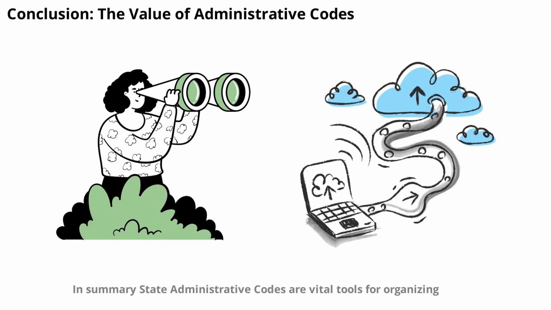In summary, state administrative codes are vital tools for organizing and enforcing the rules that govern our daily lives. They provide clarity, consistency, and transparency, helping both government and citizens understand their rights and responsibilities. By making rules accessible and adaptable, administrative codes support good governance, protect the public, and promote progress.